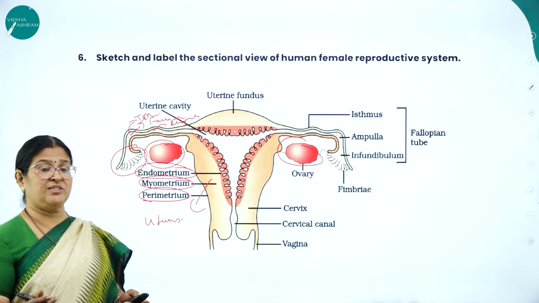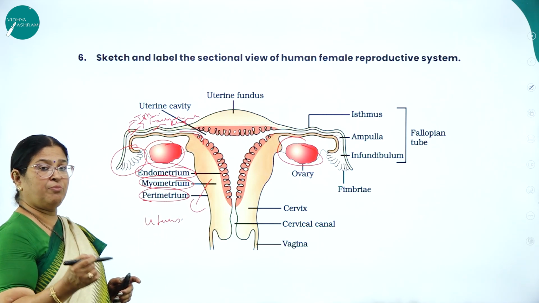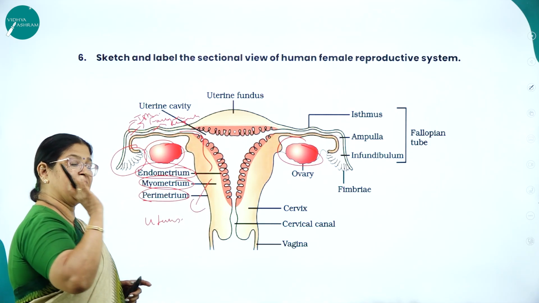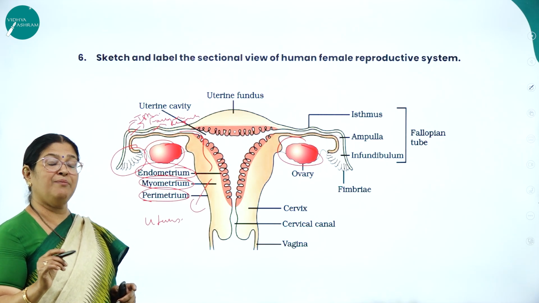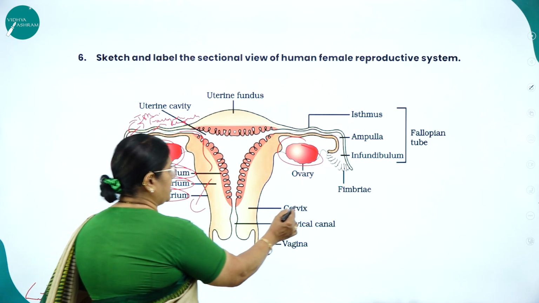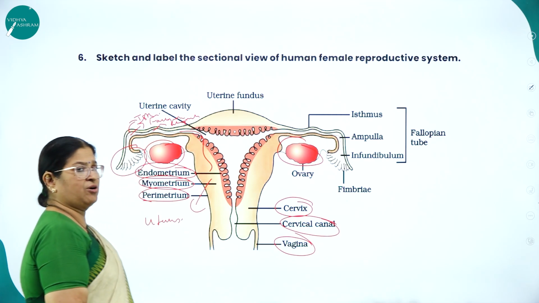What is implantation? Pregnancy. Once the zygote develops into a blastocyst, it rolls down the womb or uterus and gets itself attached to the endometrium wall, where we use the word implantation or pregnancy. Then here you can see the cervix and the cervical canal and the female genitalia called the vagina.